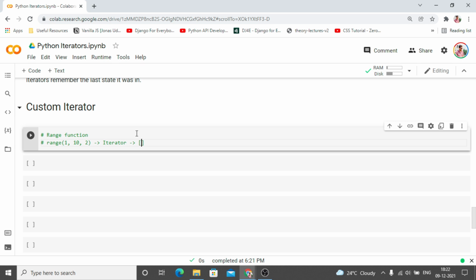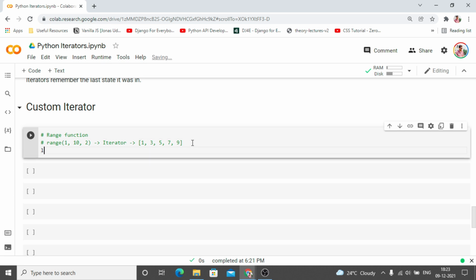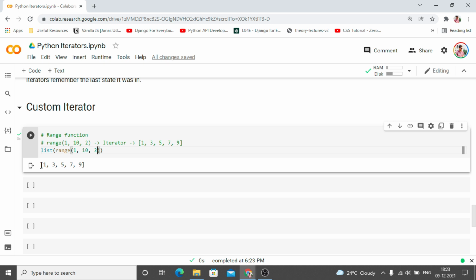And the iterable is going to give us a list of objects that will have a step size of what we have mentioned. It is going to be 2 in this case, and it is going to be between the minimum and the maximum value. So if I just tell you how range works, say we take this same example and use it as a list to get the list, we will see that this is what is going to be returned.